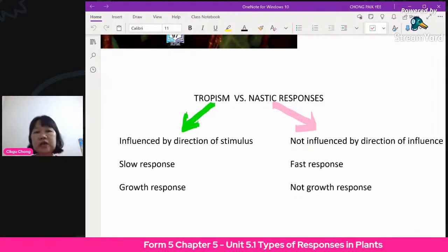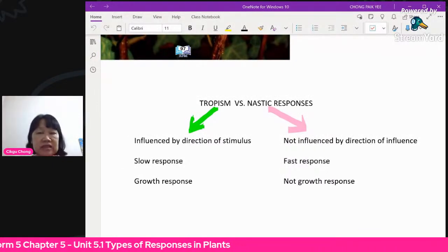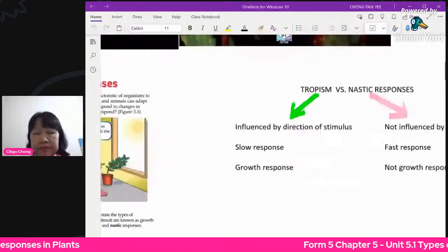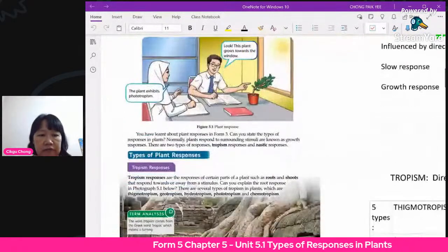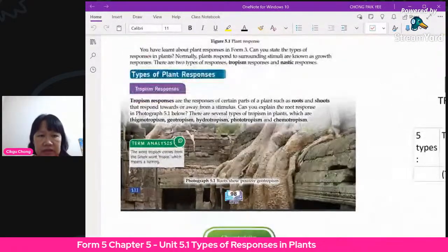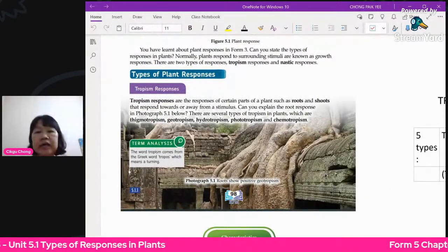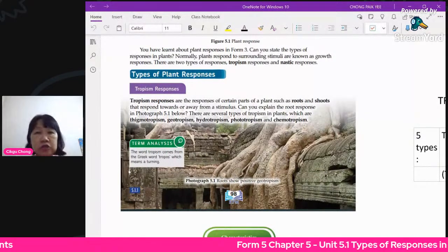Okay, now let's look at tropism first. There are many factors, many stimuli that cause the response for tropism. So here we can see 5. Okay, now we're going to look here at the types of plant responses, right? So we first look at tropism. Tropism happens to roots and shoots. So roots and shoots will show tropism response.